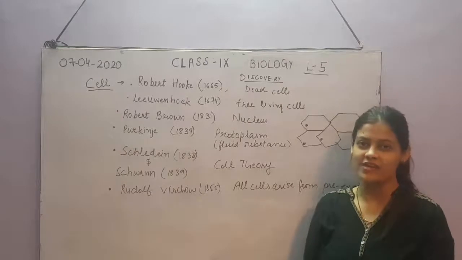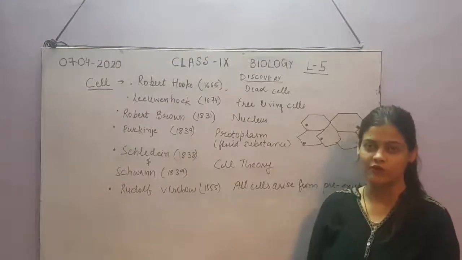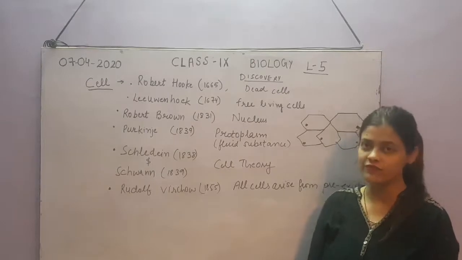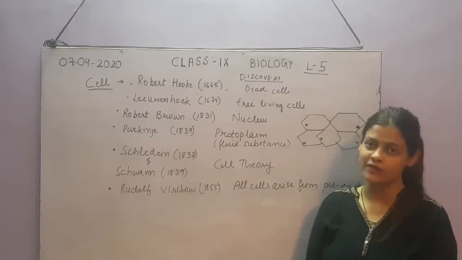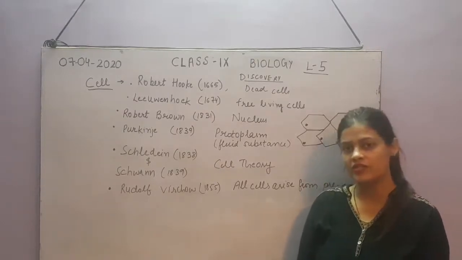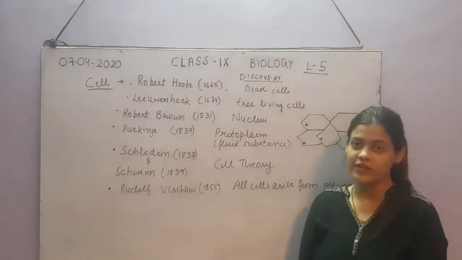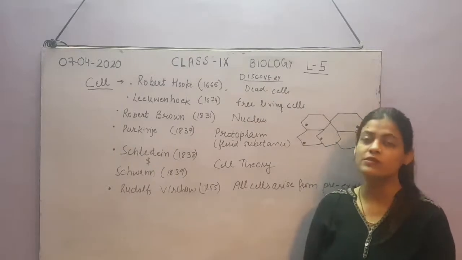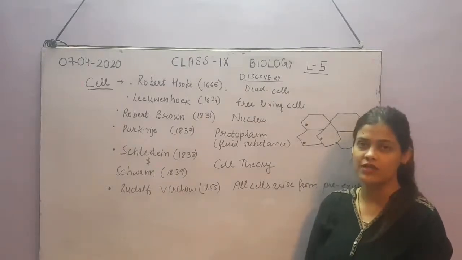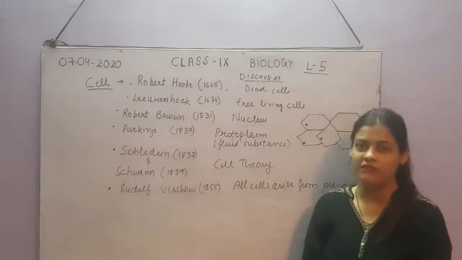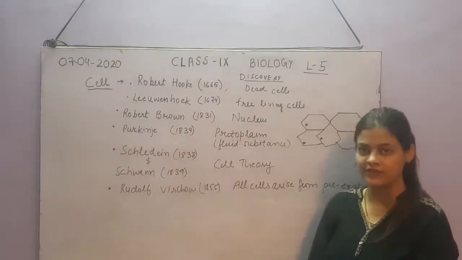Yesterday we started with the first chapter of biology according to your NCERT book. This is lesson 5, the fundamental unit of life. That was the introduction of the chapter, and in the previous video we discussed the microscope and cell discovery. One more activity we discussed was the onion peel activity.